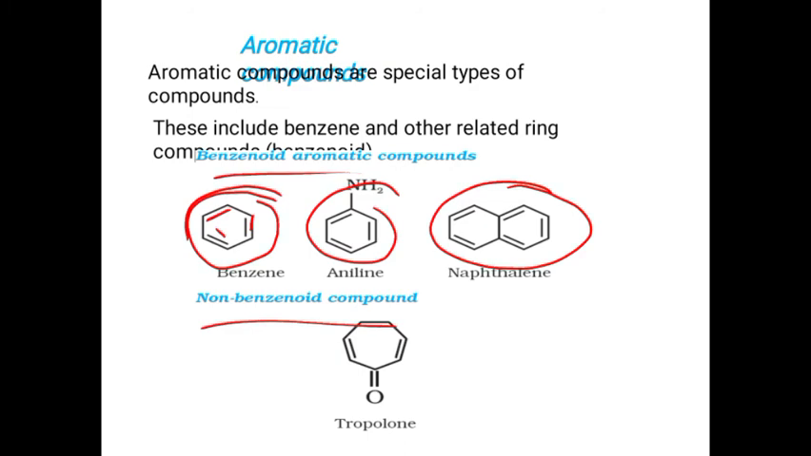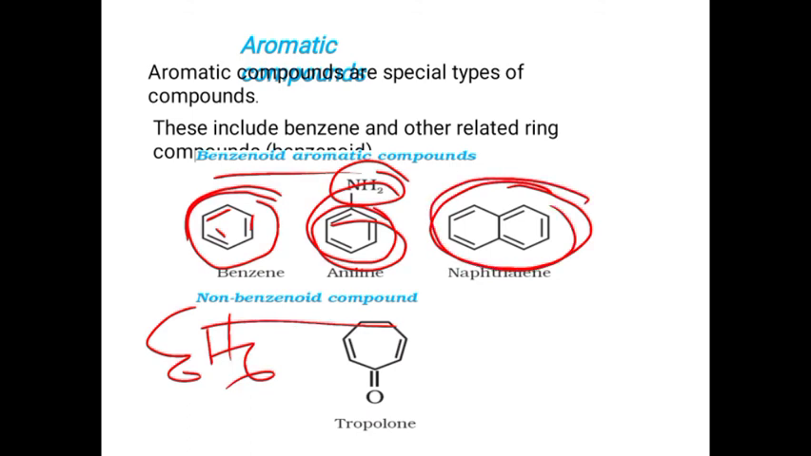This is the structure of benzene, whose formula is C6H6. Here the base ring is benzene and NH2 is substituted here. That compound is known as aniline. And if we check naphthalene, which we use at home to eliminate insects, naphthalene is also made up of two benzene rings. Such compounds are known as benzenoid aromatic compounds.